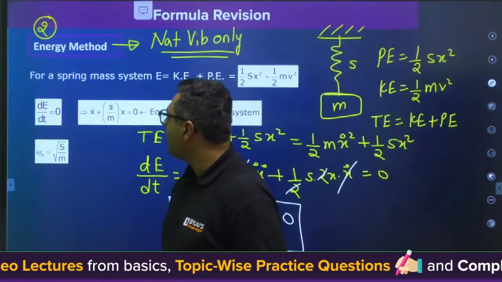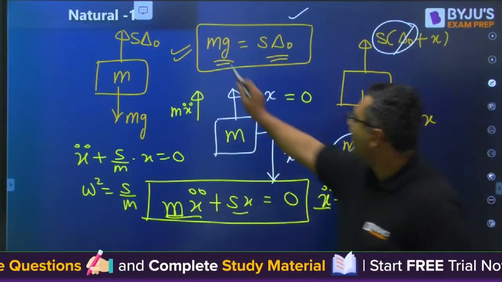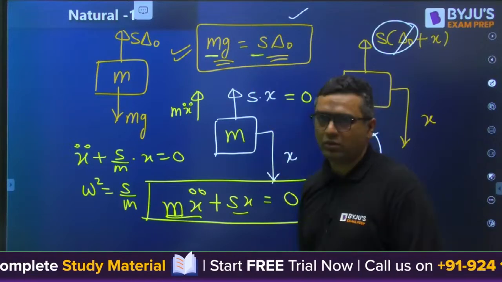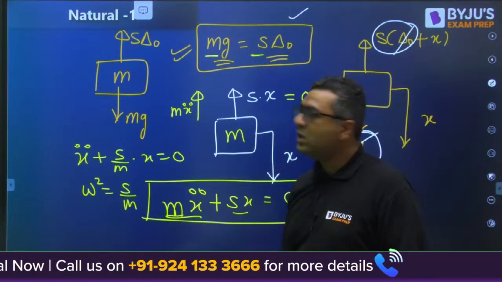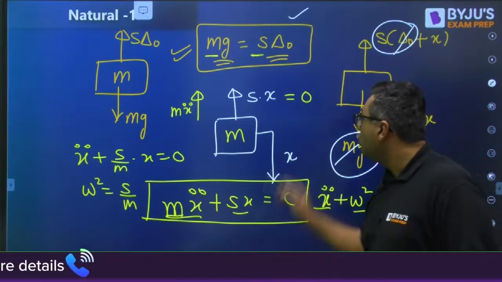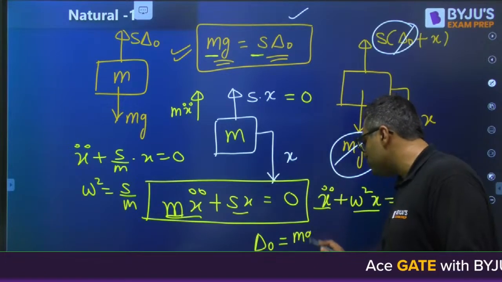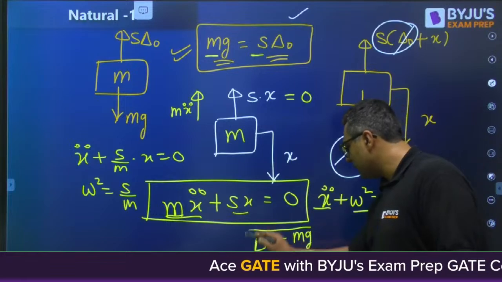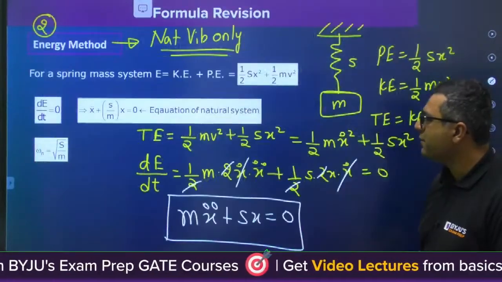If you remember, in the first slide you have done this case, that mg is equal to S delta naught. So I am going to take this only. From this mg equals S delta naught, you can find out the value of delta naught. Delta naught will come out to be mg by S. Is it correct? Yes. I feel you may not be able to see this, so I am writing here only.